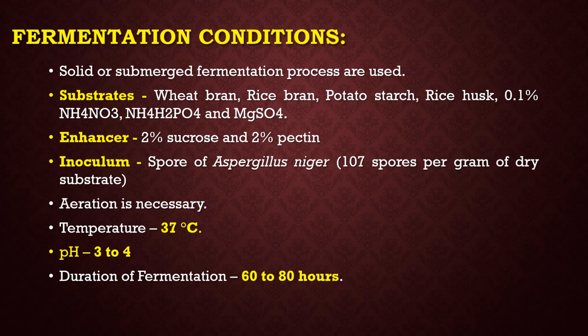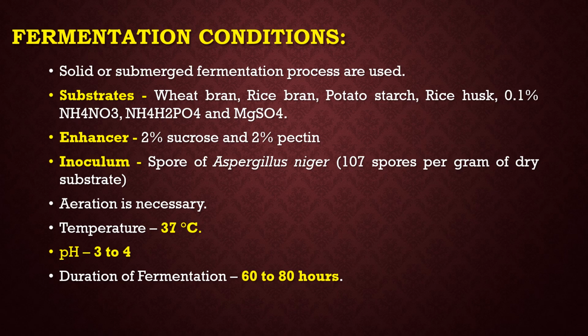Fermentation condition. Solid or submerged fermentation processes are used for the production of pectinase enzymes. Substrates used for the production of pectinase are wheat bran, rice bran, potato starch, and rice husk, with 0.1% of NH4NO3, NaH2PO4 and magnesium sulfate. The enhancers used for pectinase production are 2% sucrose and 2% pectin.